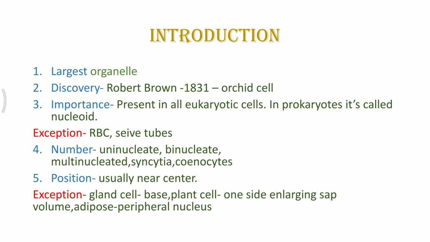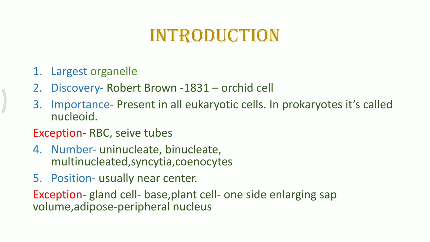Second exception is of sieve tube. If you remember, these sieve tubes are the part of phloem. And what is a phloem? It's a complex tissue, plant complex tissue. Xylem and phloem. Xylem is responsible for transmission of water, whereas phloem is important for food conducting. And because of this process of conducting food, the sieve tubes in most of the flowering plants lose their nuclei when they mature.